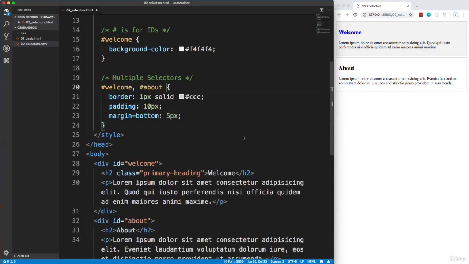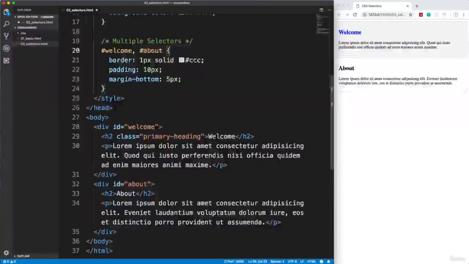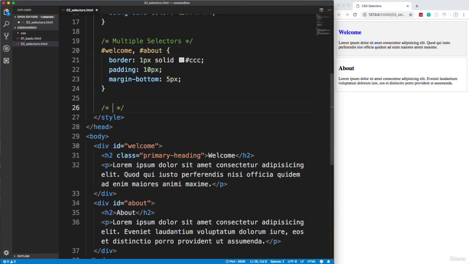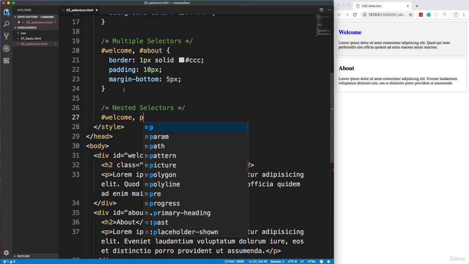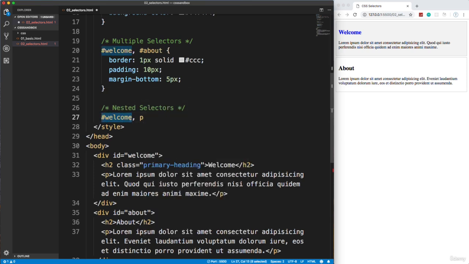Okay, now let's say I wanted to target a specific paragraph inside of a specific div. Like, let's say the welcome paragraph, I want that font size to be bigger. What I could do is use a nested selector by saying ID welcome and then space paragraph. Okay, you don't want to do a comma. What that means is all the elements with the ID of welcome and all paragraphs.